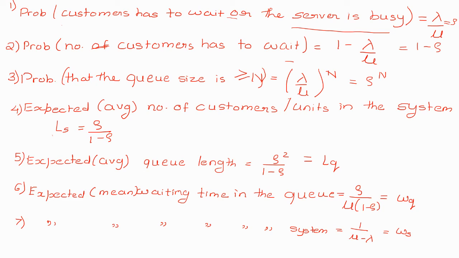Yes, we have formula number 4: expected or average number of customers or units in the system, denoted by LS. We will use this fourth formula for the fourth sub question.